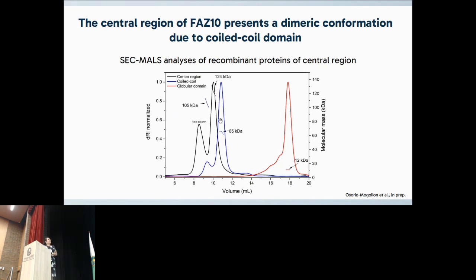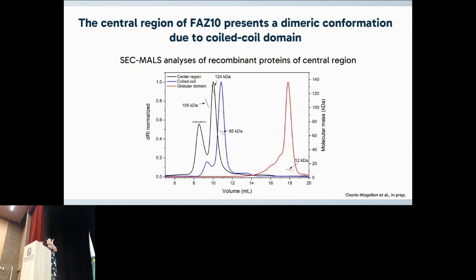I am also presenting the coiled coil domain with 65 kilodaltons, corresponding to a dimer of the coiled coil domain, because the monomeric size is approximately 33 kilodaltons. In contrast, the globular domain has just one peak of 12 kilodaltons, corresponding to a monomeric size.